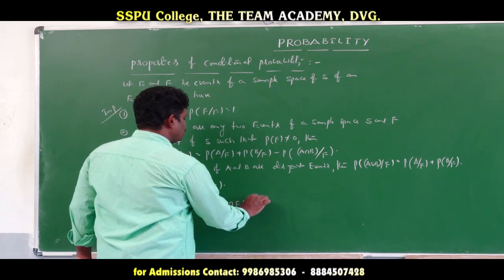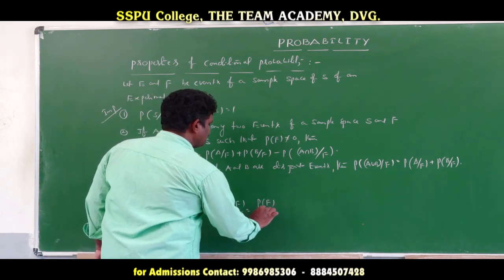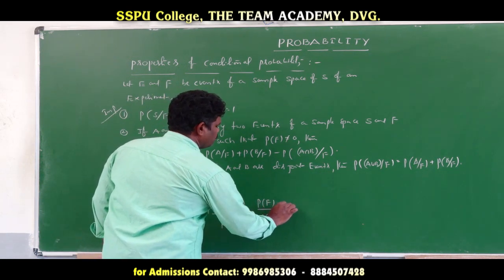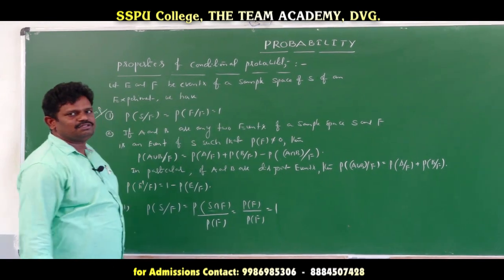Then probability of F divided by probability of F, both the same, so the value is equal to 1.